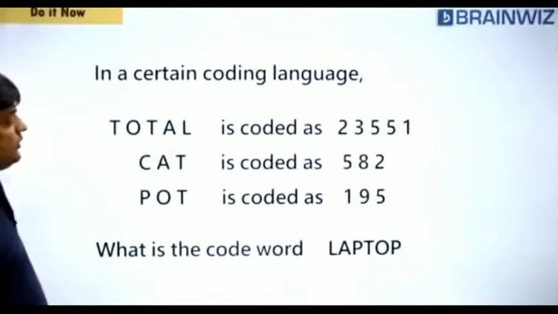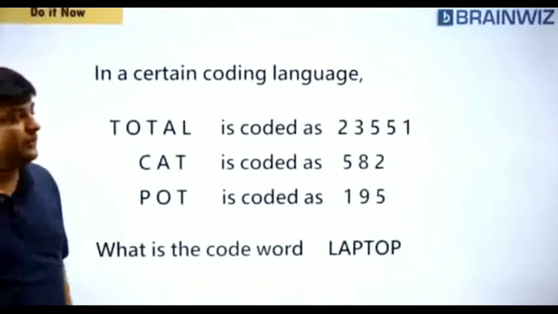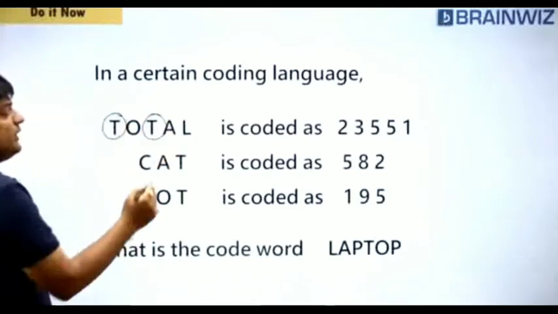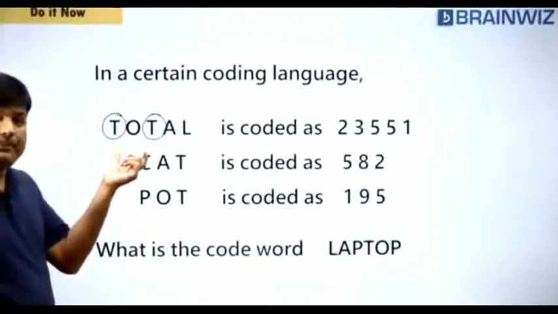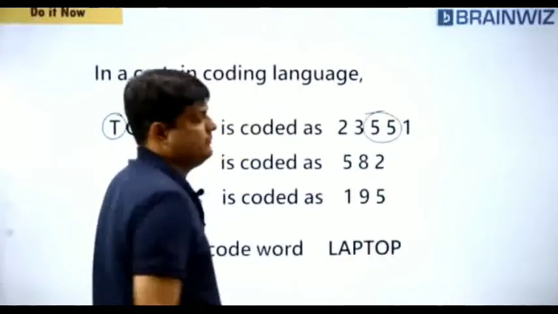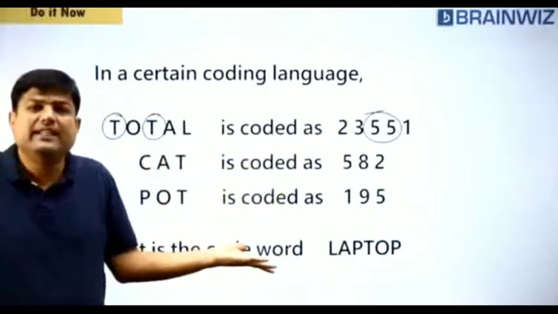Okay, I just want you to see this question. Everybody on the board now, here. Total, who has appeared 2 times? T has appeared 2 times. So whenever 2 people are appearing 2 times, by default, you have to do comparison. Who is 2 times? 5. So T is 5. That's it. Fix in your brain: 2 times T, 2 times 5. T is 5, obviously.